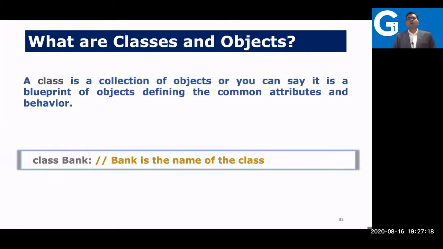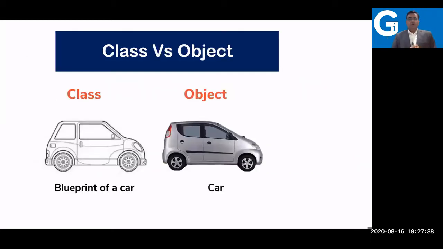Here again the point: what are classes and objects? As discussed in the previous session, one definition says a class is a collection of objects, but I will say a class is a blueprint. Why am I saying blueprint? So that you understand the class itself. Let me show the difference between class and object. Here there is a car design that you can consider as a class, where you can define what layout should be there, how many wheels should be there. All the parts, data and methods, can be written inside the class. Whereas the real thing, like your car, maybe a Wagon-R or Honda, whichever it is, that's an object.